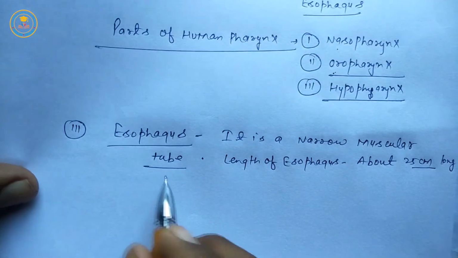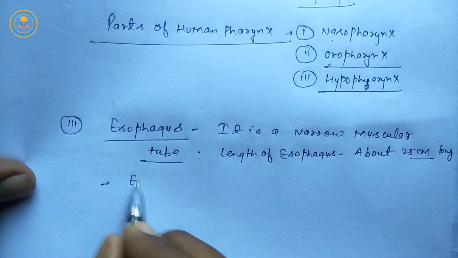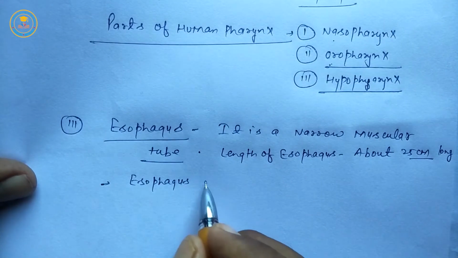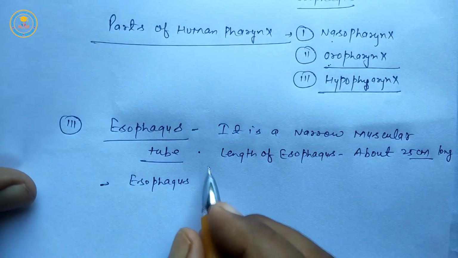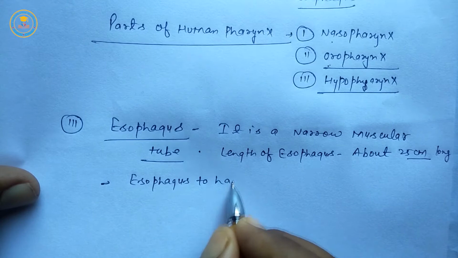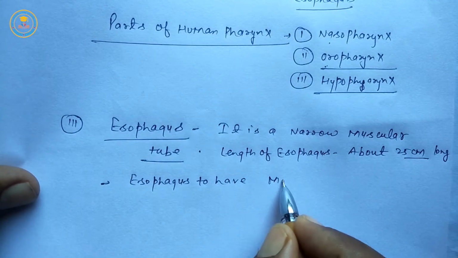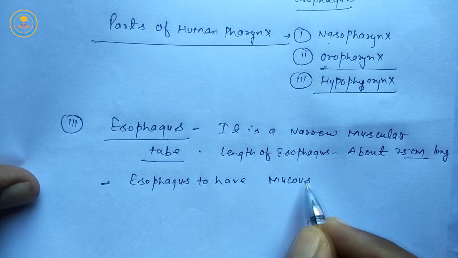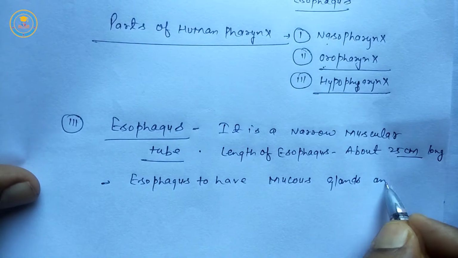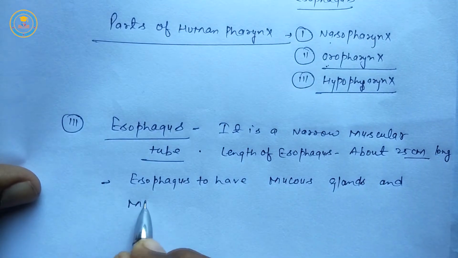Next is the alimentary canal esophagus part. Esophagus has mucus gland and muscles.